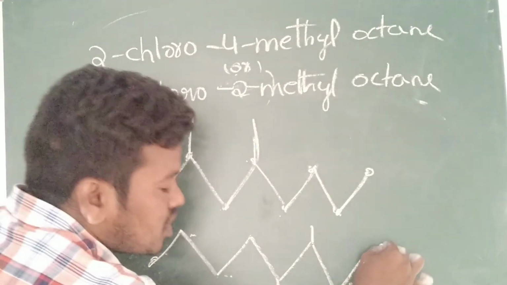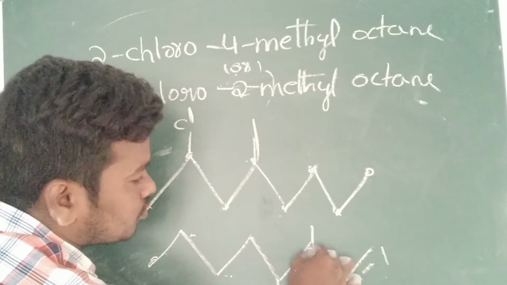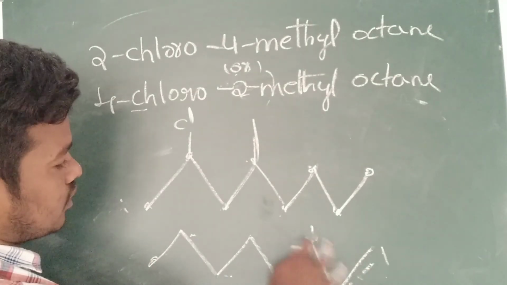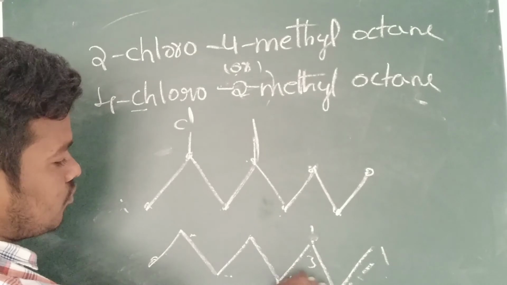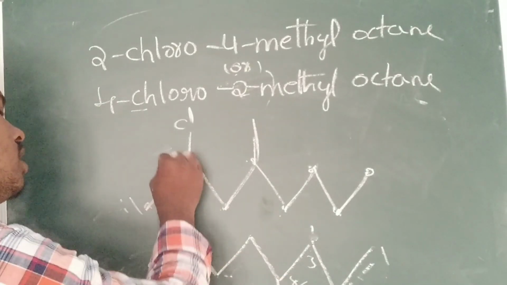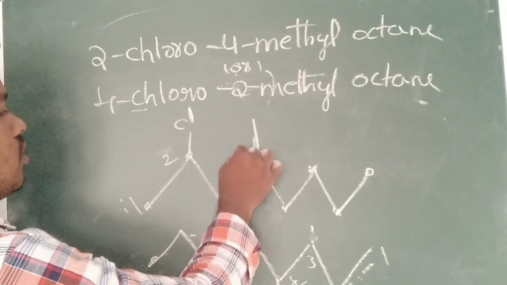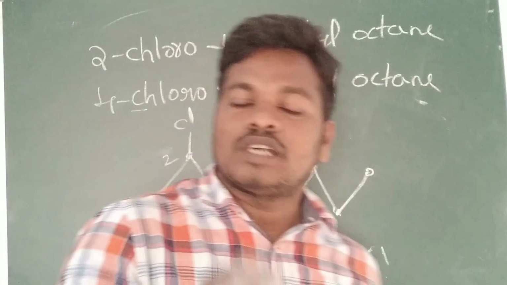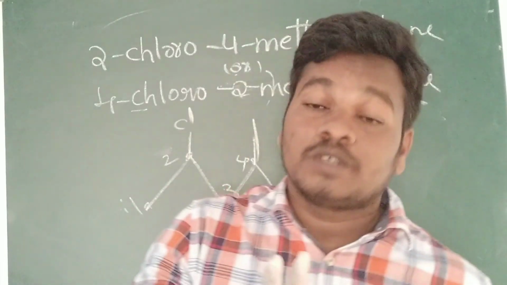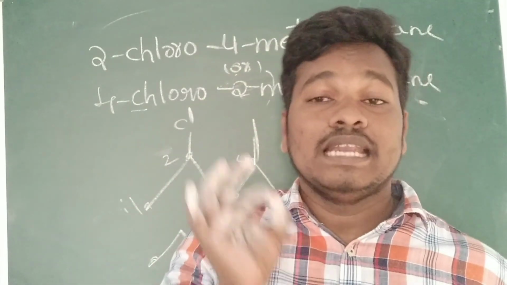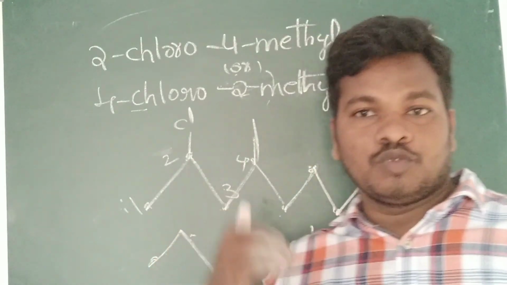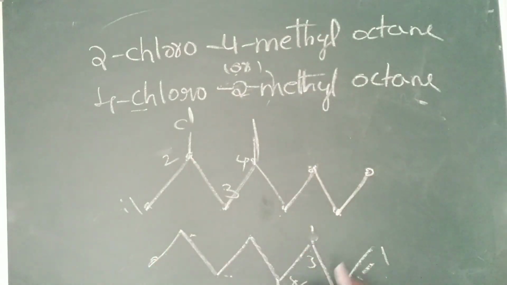This is not correct. If you number like this, 1, 2... what is this? 2-methyl, okay. Second position, 2, 3, 4. This is not correct. This is the correct one: 1, 2, 3, 4th position. This one is correct, because even though two or three prefixes are presented, first we have to identify the first alphabet. The first one should get the least number.